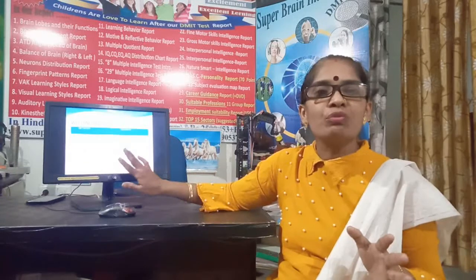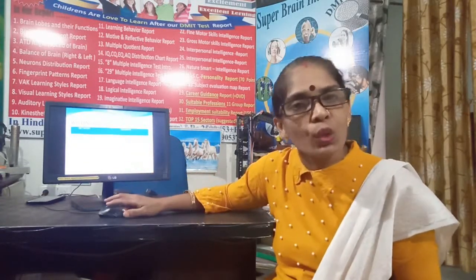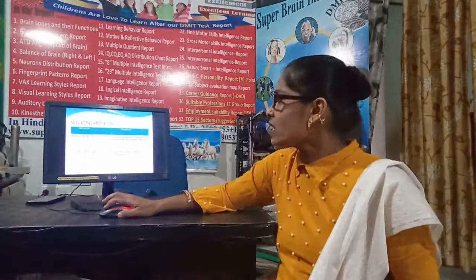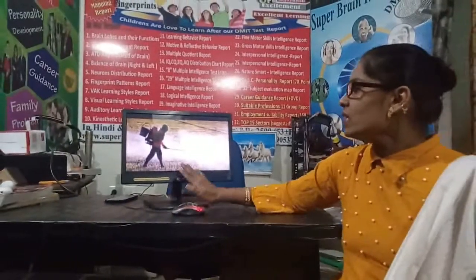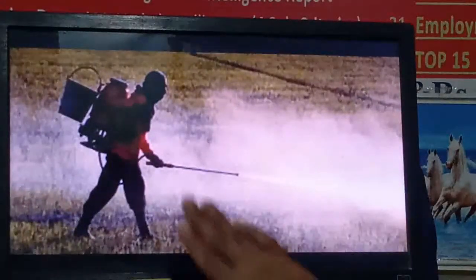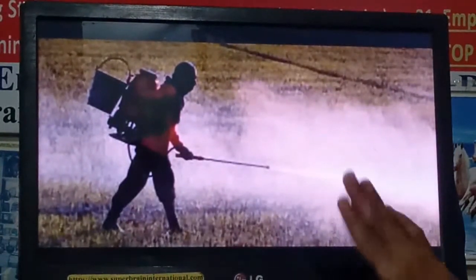Like that, the chemicals which kill weeds are known as weedicides. See the next slide. This slide shows you how the chemicals are sprayed in the field to kill the weeds.